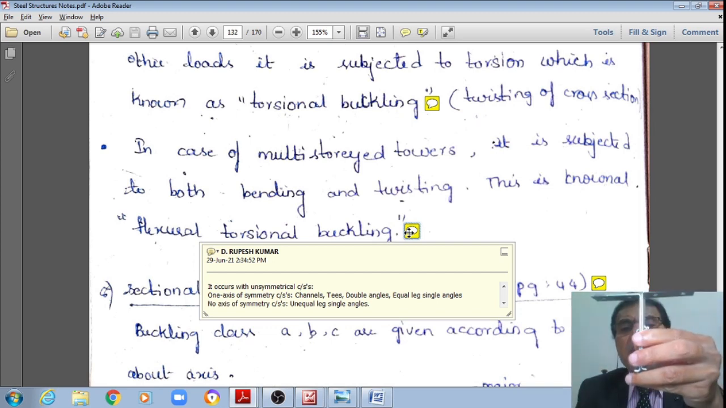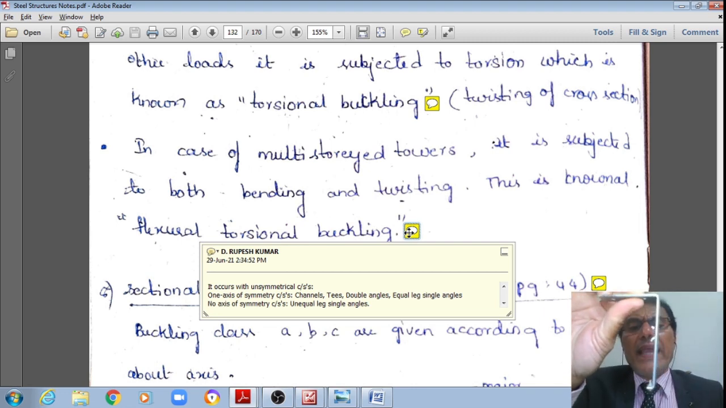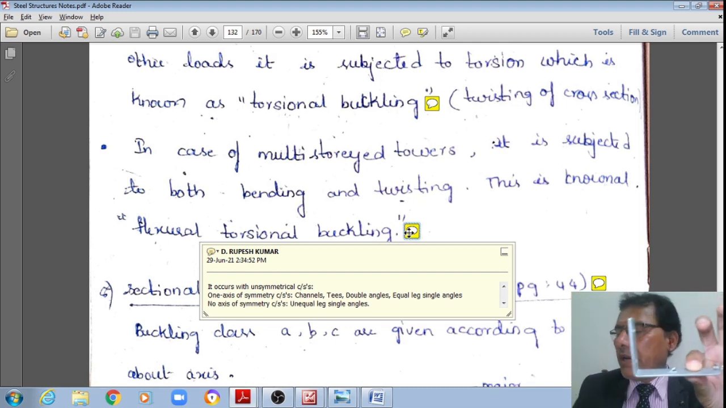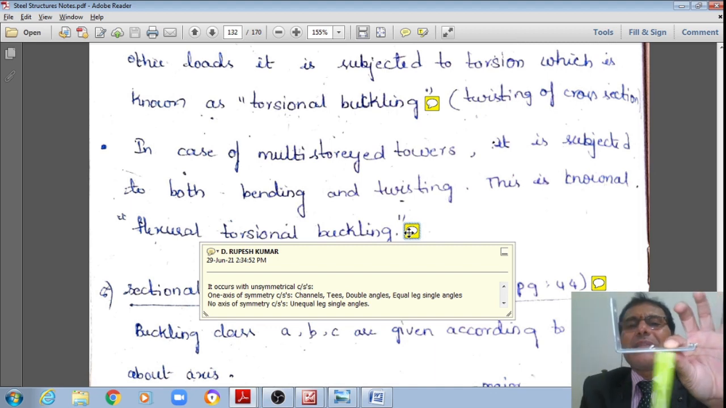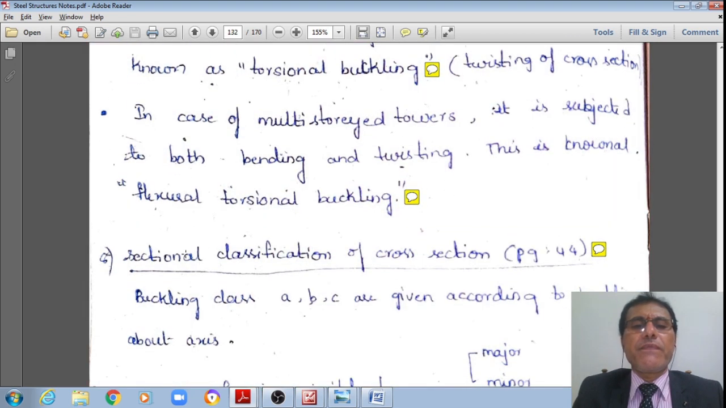Or double angles like this, or equal-leg single angles like this. All these are cross sections with one axis of symmetry. Or cross sections with no axis of symmetry, such as unequal-leg single angles. What I am showing is unequal: this is one length, and this is a different length. Therefore, these have no axis of symmetry, neither vertical nor horizontal. Therefore, these types of sections will by default be subjected to flexural torsional buckling.